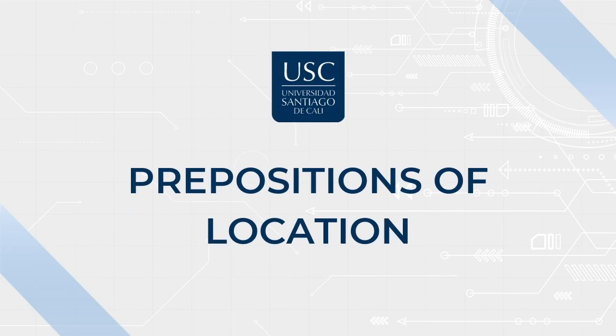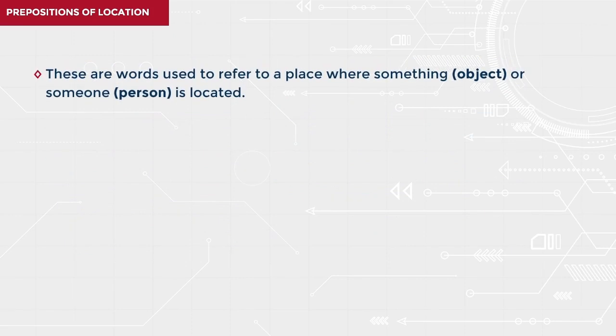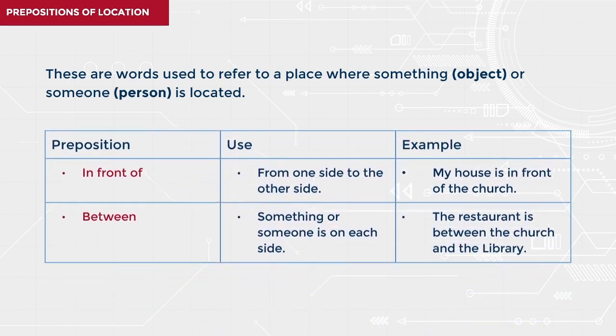Prepositions of location. These are words used to refer to a place where something (an object) or someone (a person) is located. We have, for example, in front of, which means from one side to the other side. Example: my house is in front of the church.